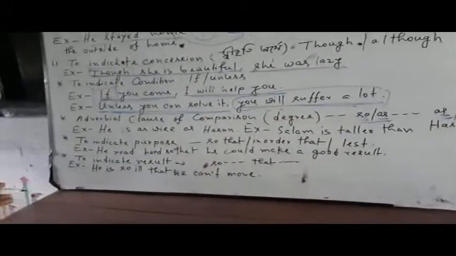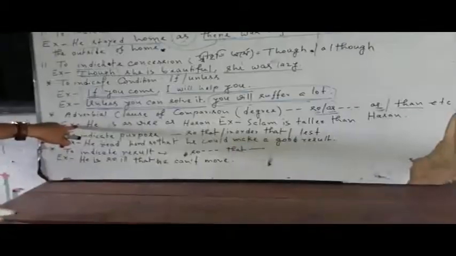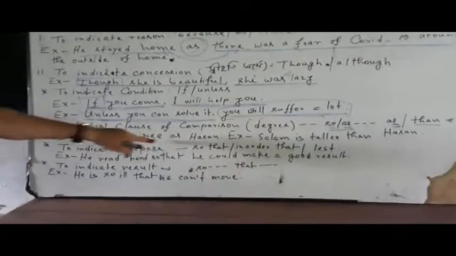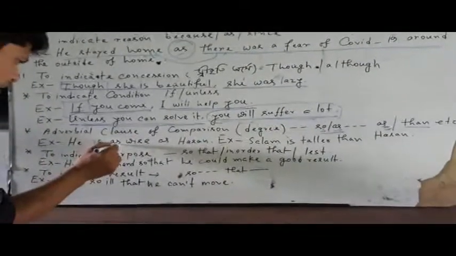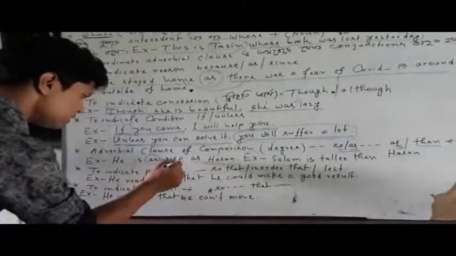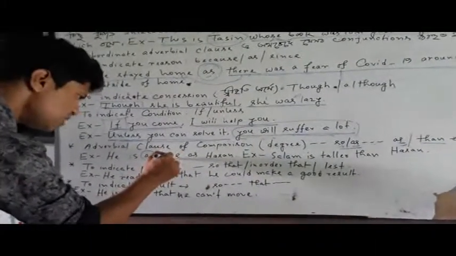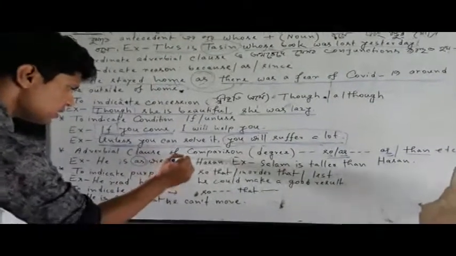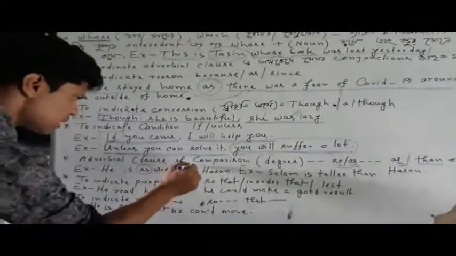Okay, dear students, you see I have just given an example here. He is as wise as Hassan. You see, he is as wise as Hassan. So here I have just indicated as...as, here the word wise will be in my gap, and another word you see as.